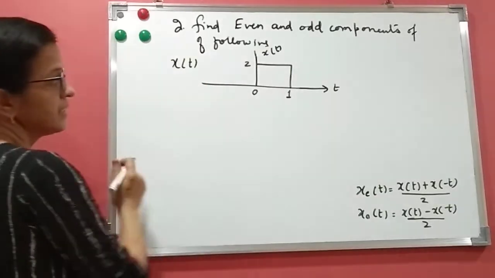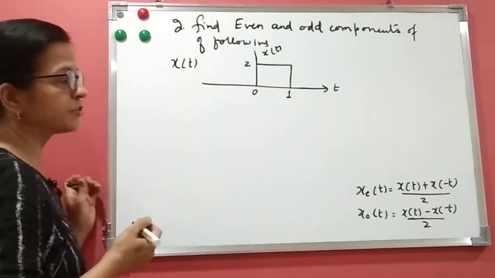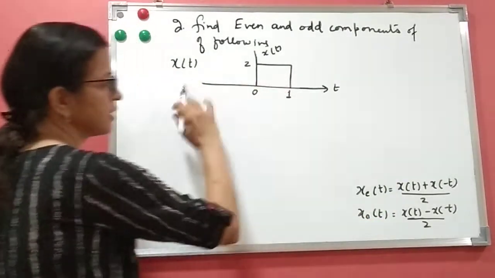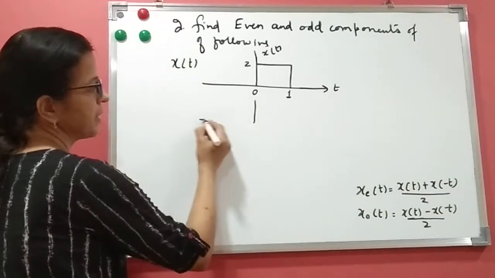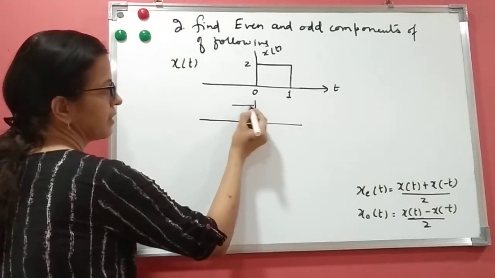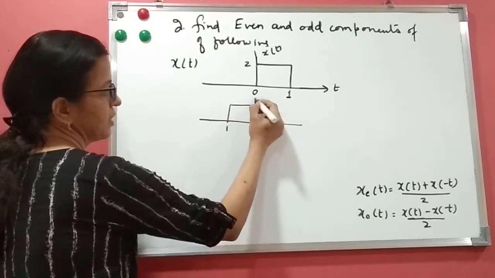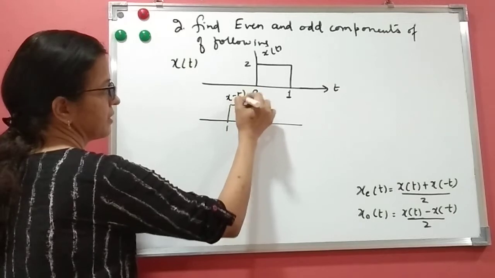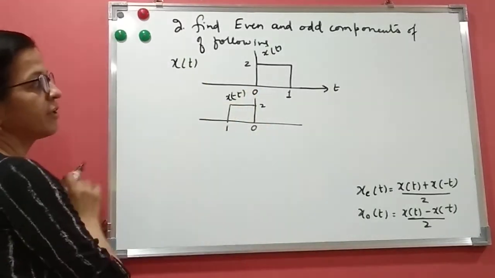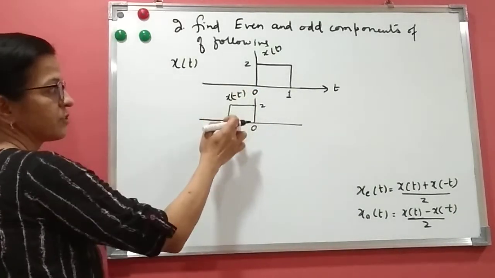Now this is x(t). How will you draw x(-t)? x(-t) is nothing but the time reversal. For x(-t), you have to take this like 0 and 1. This value is 2. This is x(-t). So this is the graphical method. This is x(t). This is x(-t).